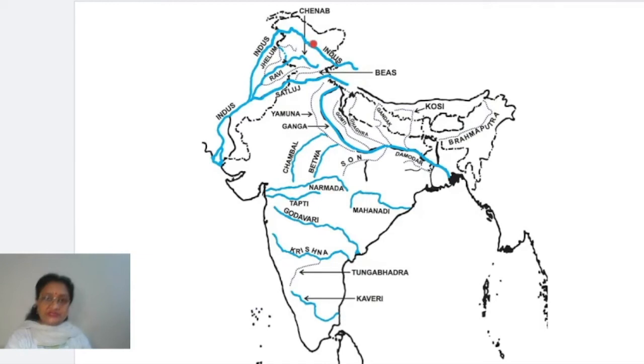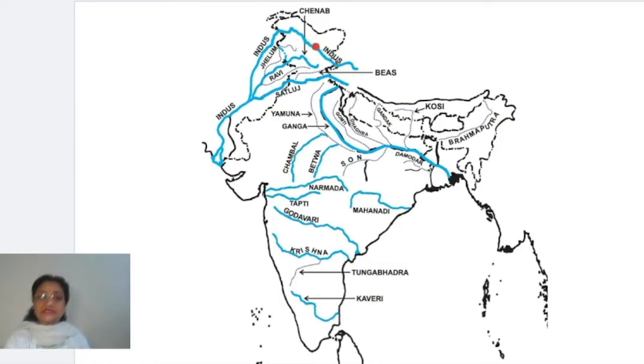As it starts moving towards this side, there is a point where it actually crosses the Indian territory, and then it starts moving towards the south and southwest, and this is where the river is flowing through Pakistan. This is the point from where Indus enters into Pakistan. So you can see, children, it covers just a small distance in the Indian territory.